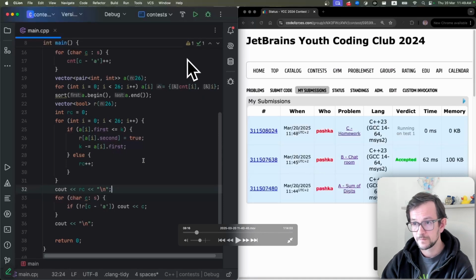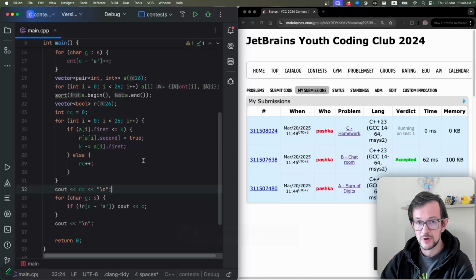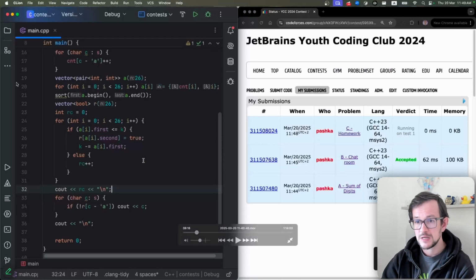See, there are multiple ways to do it. It's just easier for me to do it like this. So I make an array of pairs and then sort it as an array of pairs. Then in this order, I go from left to right. So I pick the character, see if I can remove all characters of this type. So if this number of occurrences here is less or equal to k, then I remove all these characters. I basically mark them as removed here.